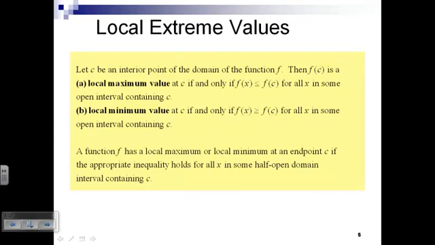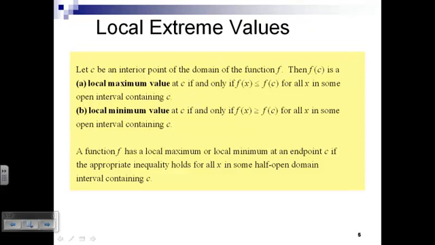If c is some interior point, some number on the inside of the interval from a to b, we say that, first of all, f of c is a local maximum if f of c is greater than or equal to f of x for values of x in some open interval that contains c.